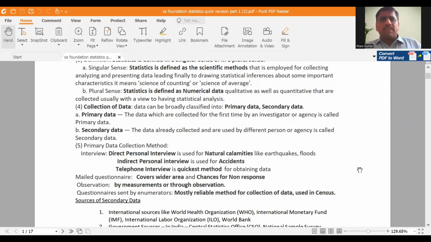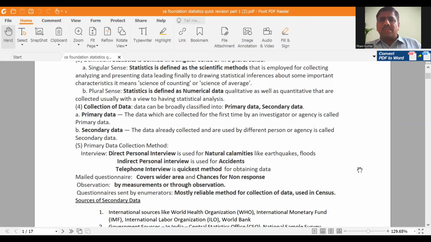In the mailed questionnaire method, we are sending the questionnaire through post, but there are high chances of non-response. To avoid that, the questionnaire is sent through enumerators, where the enumerators are trained persons meant for collecting the data. So we appoint some enumerators by training them to collect the data, and questionnaires are sent through them and they will collect the data. Mostly the census applies this method.